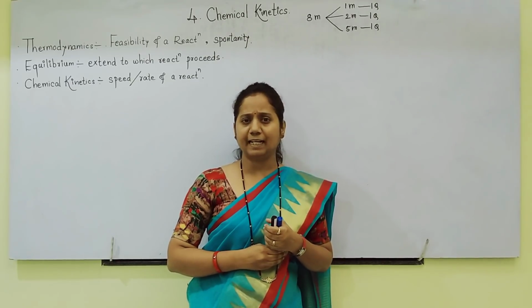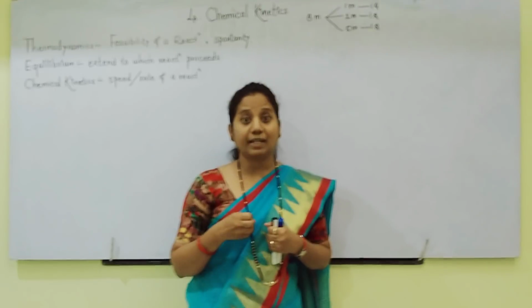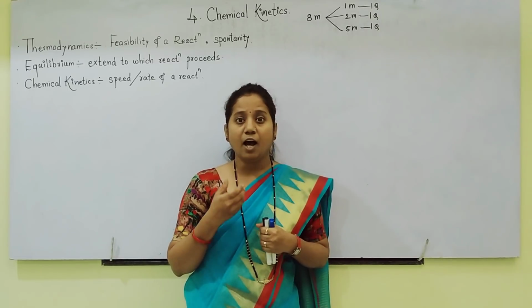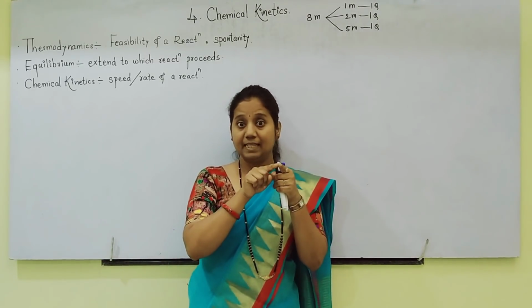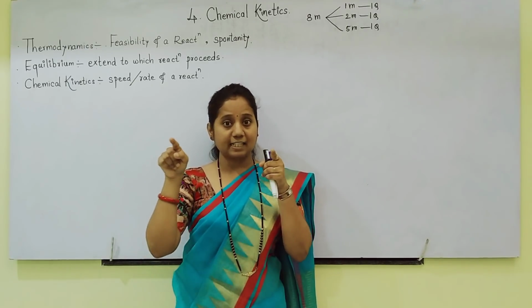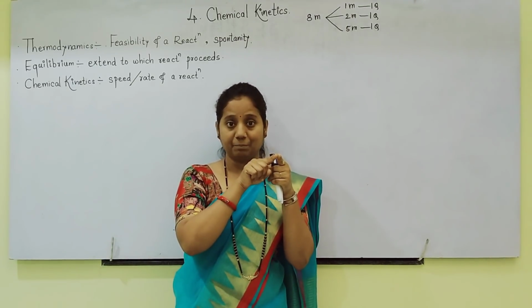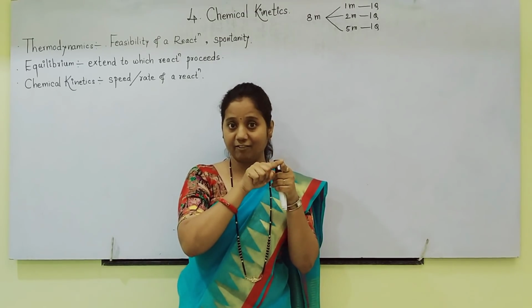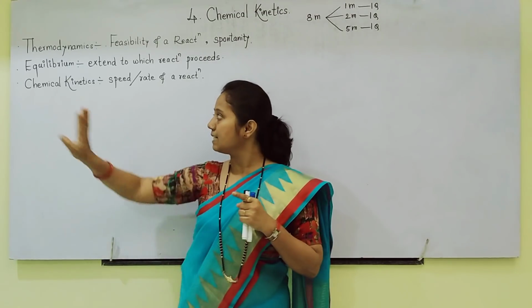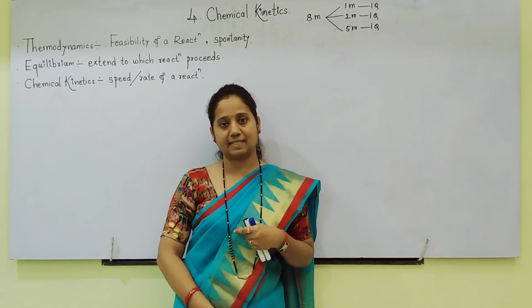So in chemical kinetics we are going to see what the speed of a reaction is, and how much time is required to attain equilibrium. See, a reaction starts and afterwards it will attain equilibrium, but how much time is required to attain equilibrium is studied in chemical kinetics.